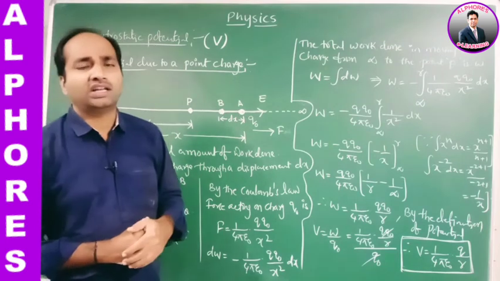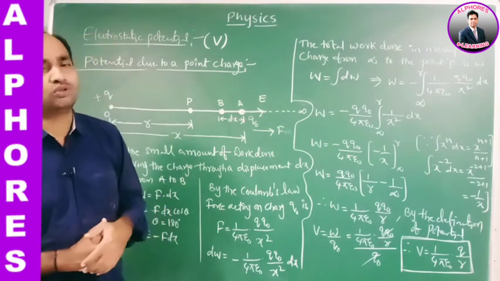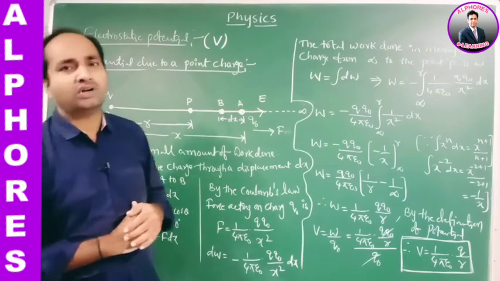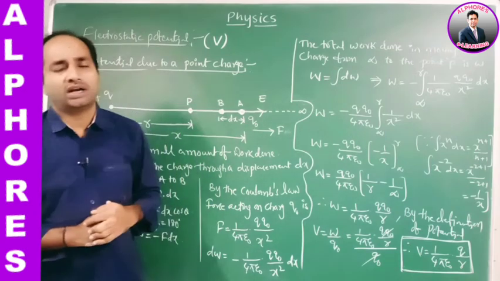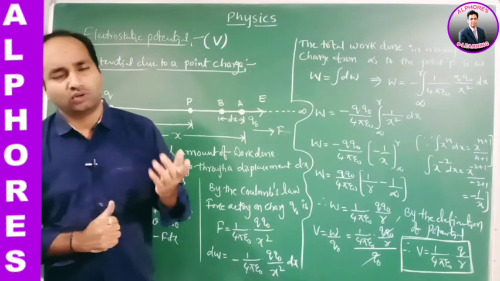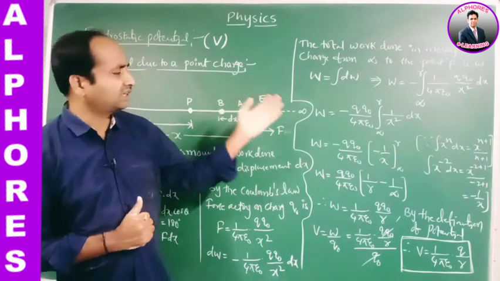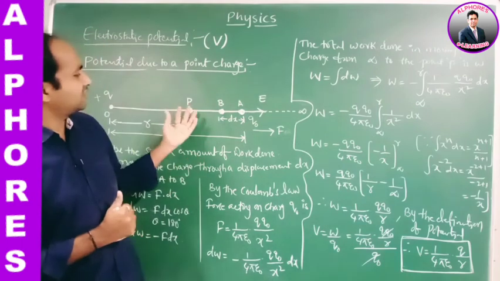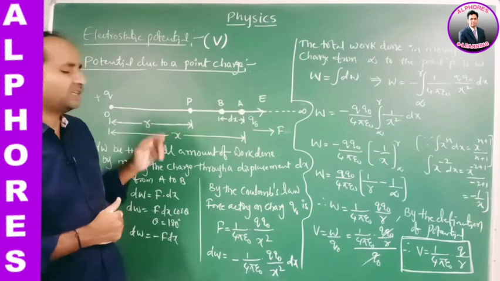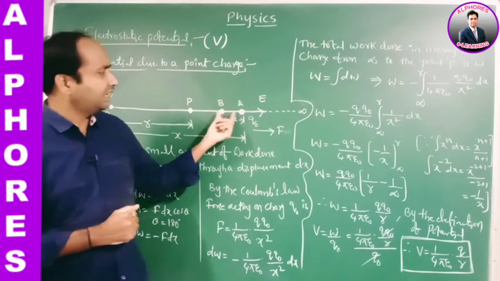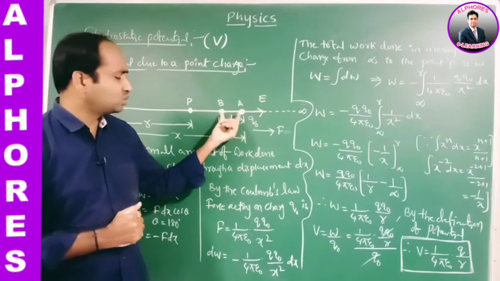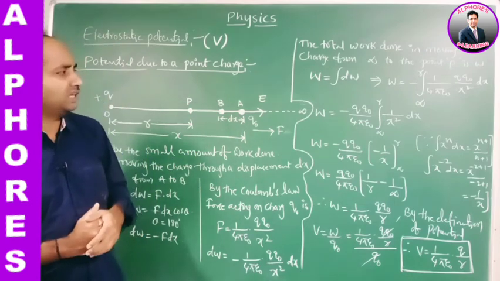Whenever we are deriving the expression for potential due to a point charge, first we consider a point charge Q at some point in free space. Initially a positive test charge Q naught is at infinite distance. We consider three points here: P, which is nearer to the charge Q and located at a distance R, and A and B, two points within the electric field, separated by a small displacement dx.